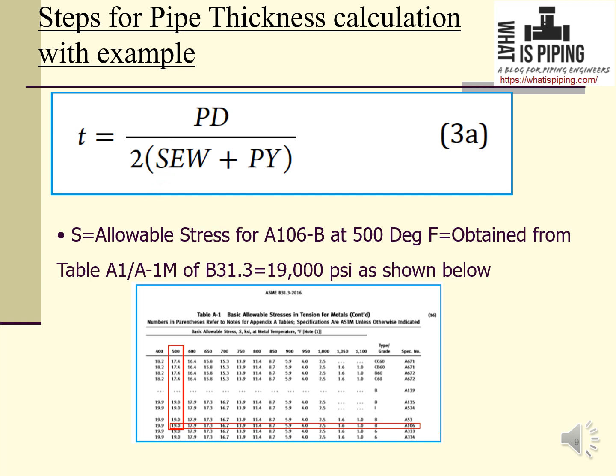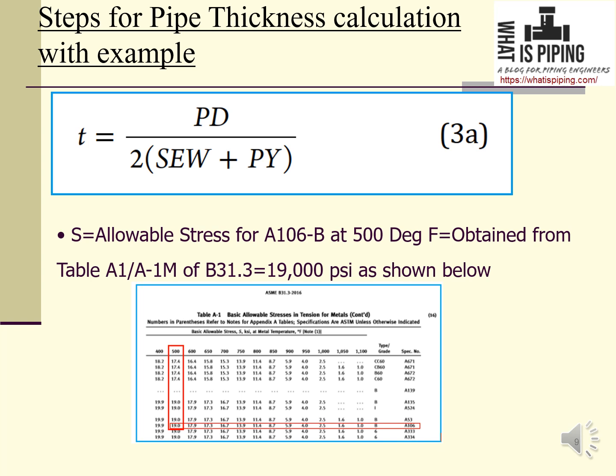Now we have to get the value of S. What is S? S is the allowable stress for the pipe material. For our case, the material is A106B at a design temperature of 500 degrees Fahrenheit. From where will we get the value of S? It is obtained from table A1 or table A1M of ASME B31.3.